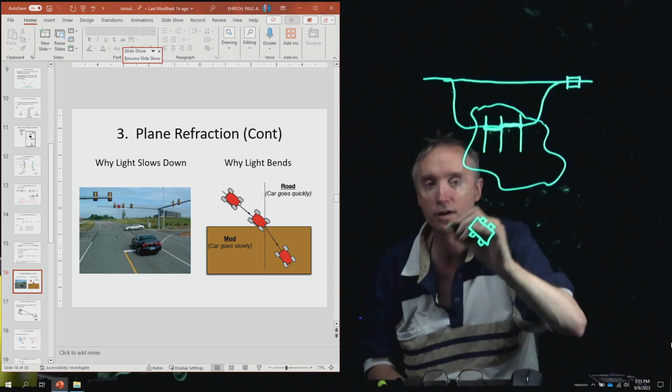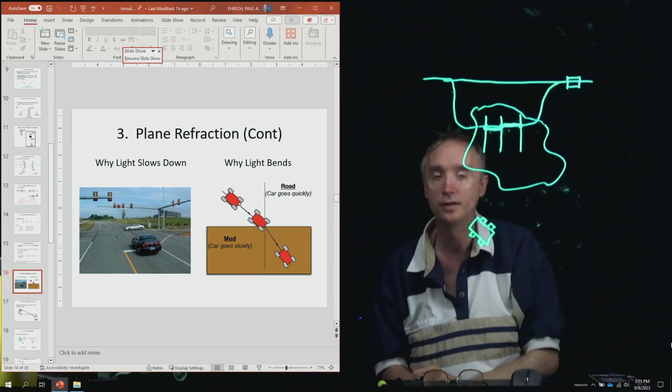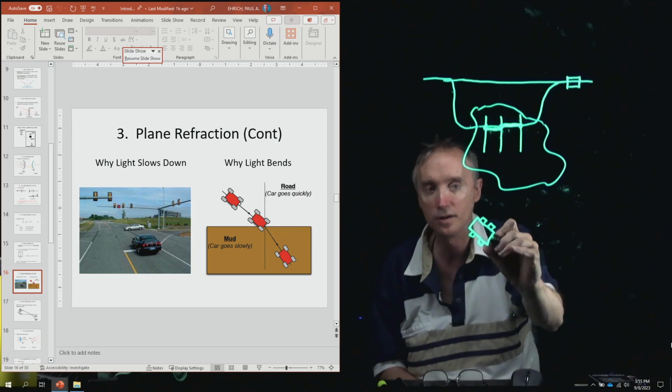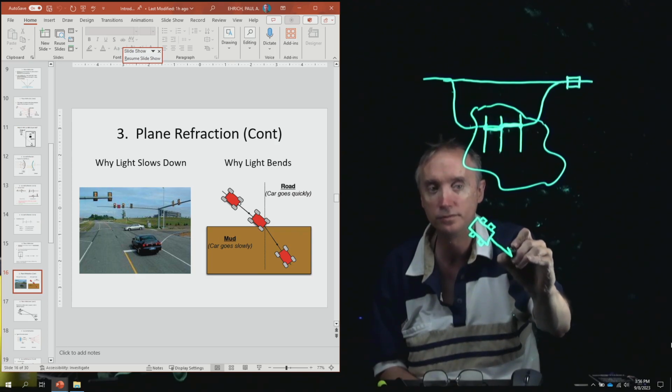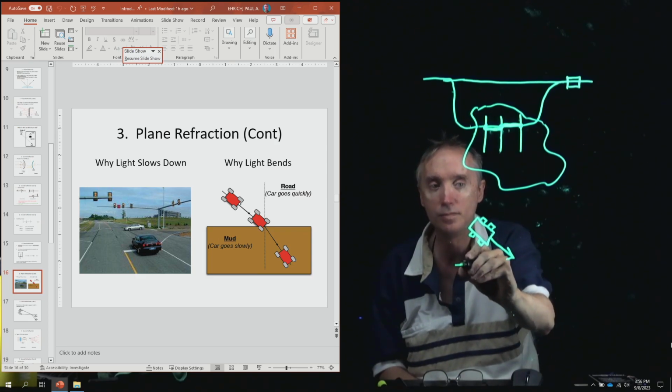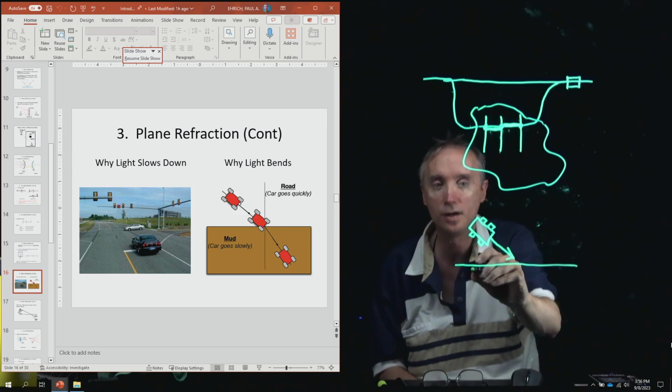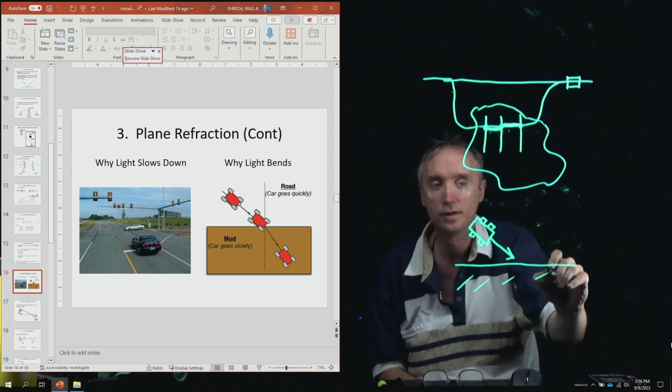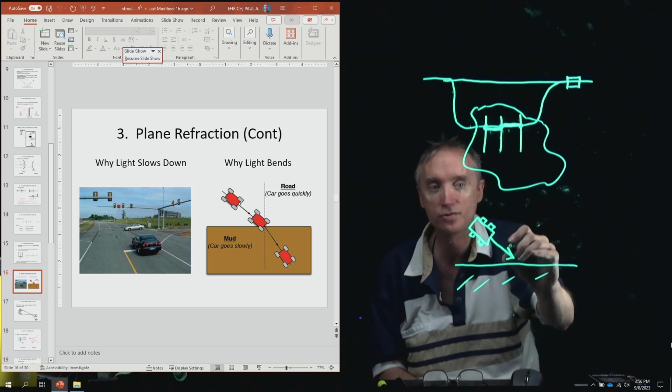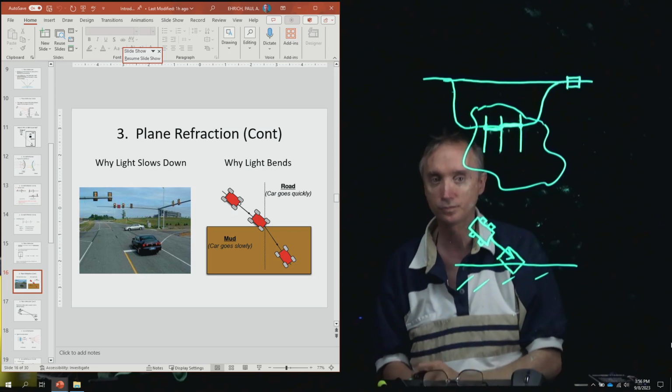And originally the car is going to be in dry grass. The car is going in this direction, and then it gets into mud. So here's some mud right here. And so now again, let's draw the car as it's entering into the mud.